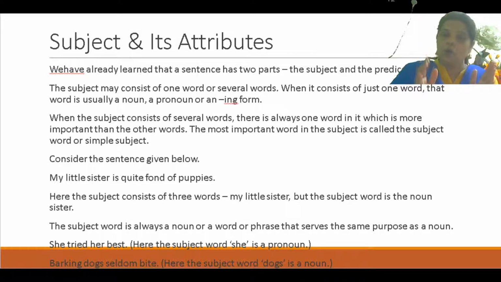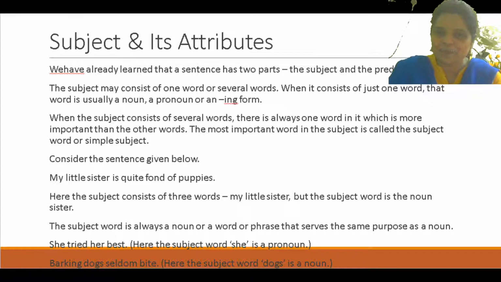A noun, or maybe a pronoun, or maybe an ing form. When the subject consists of several words, there is always one word in it which is more important than the other words. When there are many words in the subject, there is one word which is the most important. And the most important word in the subject is called the subject word or the simple subject.